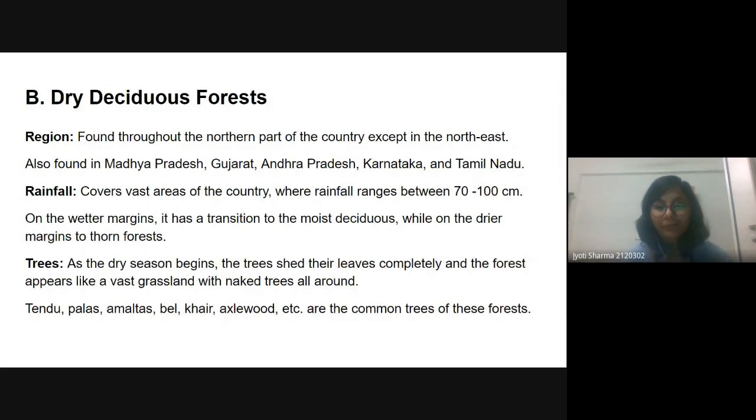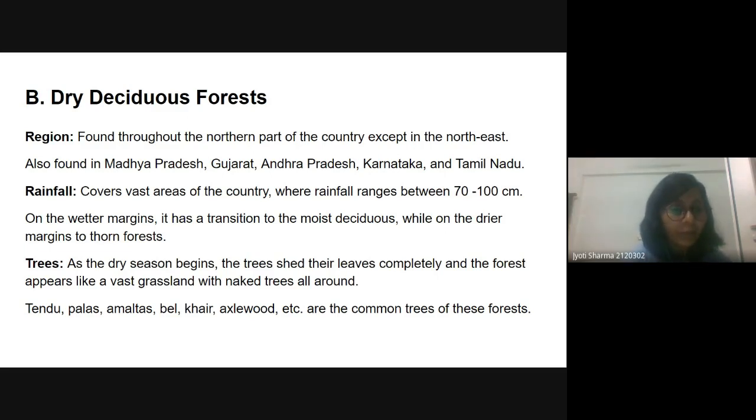Okay, so we can guess that in India the average rainfall varies from 100 to 150 centimeters. This is the average because in the Western Ghats we can get more than 150, above 200 centimeters as well. So this is the average, around 150 centimeters of average rainfall in India.